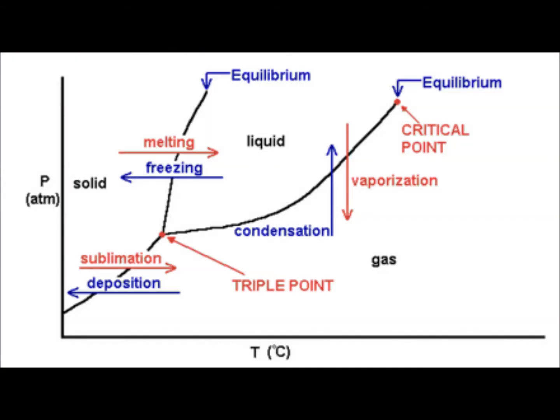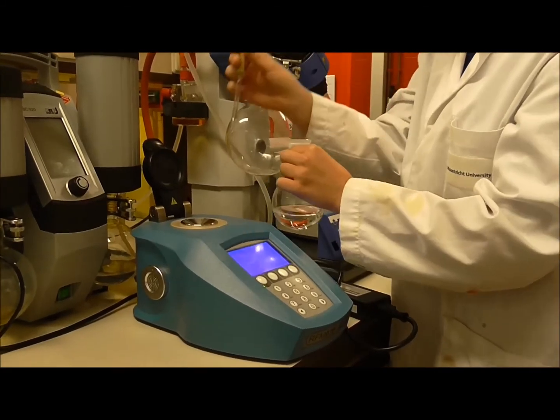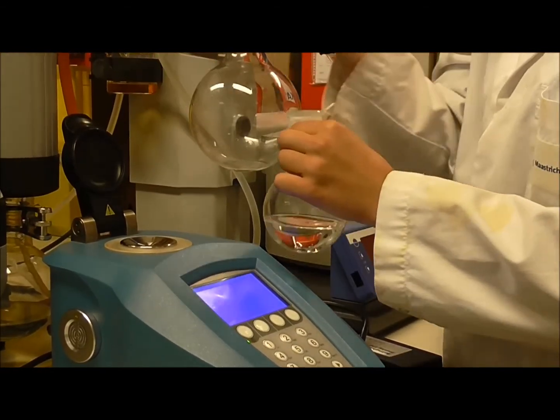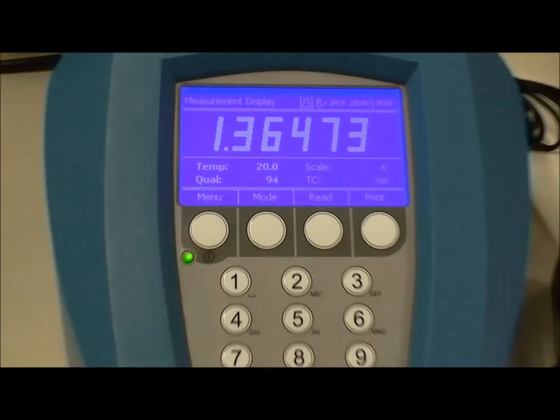On this graph we can see transition between the states of matter. When a liquid turns into a gas, it's called a vaporization, and when the gas turns into liquid, condensation. Once the separation is done, we can check how pure the ethanol we distilled is. The sample is run through a refractometer.